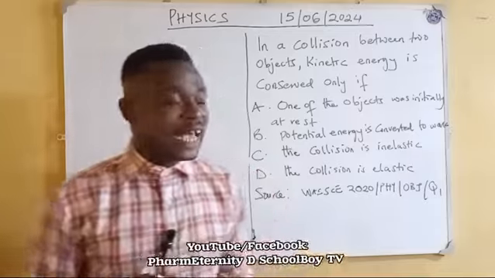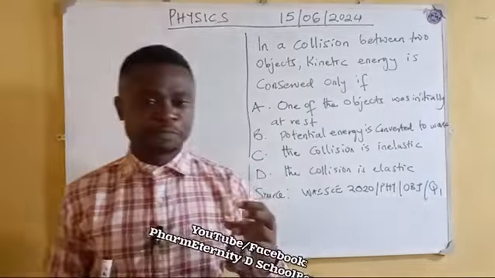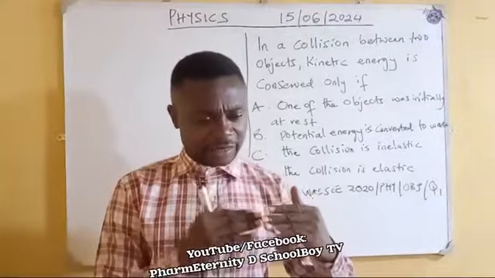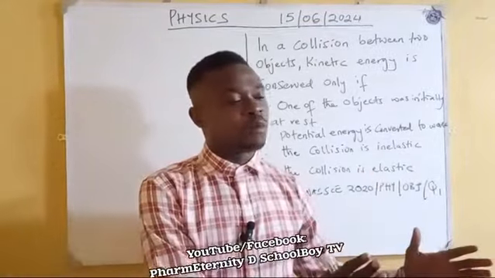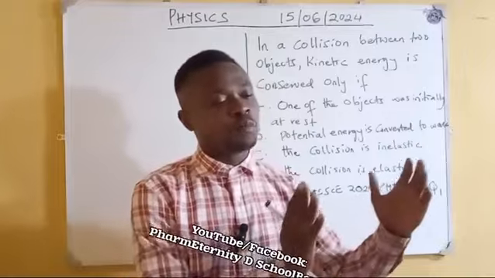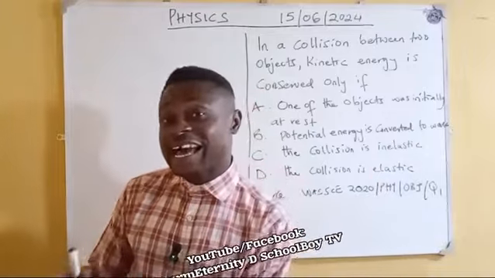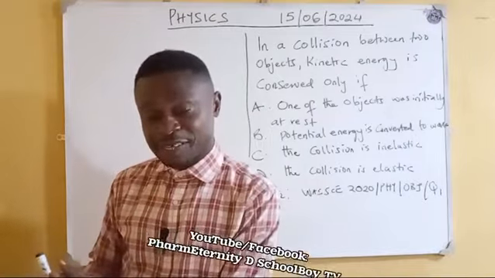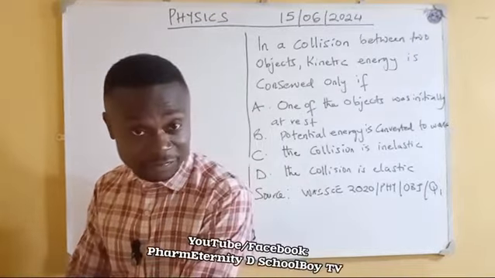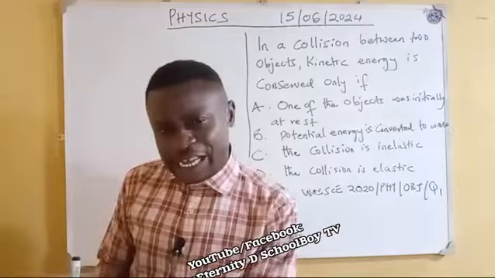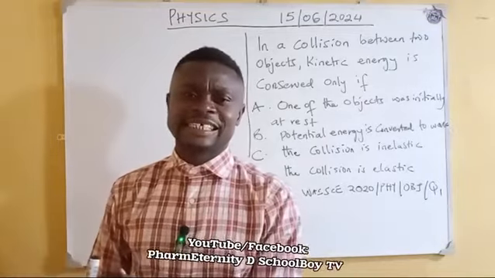Now, there's also a situation whereby the two bodies have the total kinetic energy and total momentum before the collision. After colliding, you now realize that the momentum will be conserved, it will be the same, but there will be a decrease in the kinetic energy.